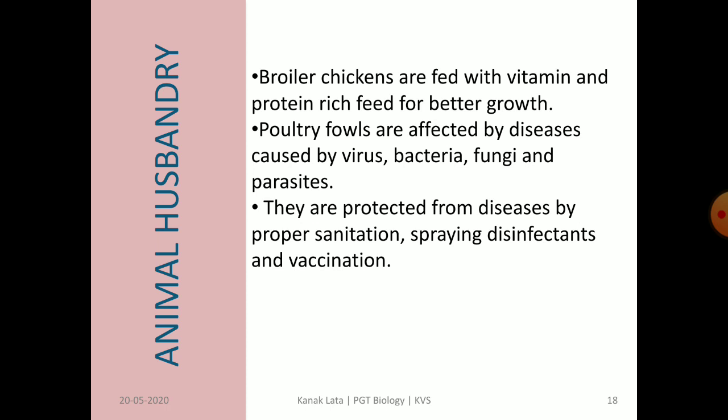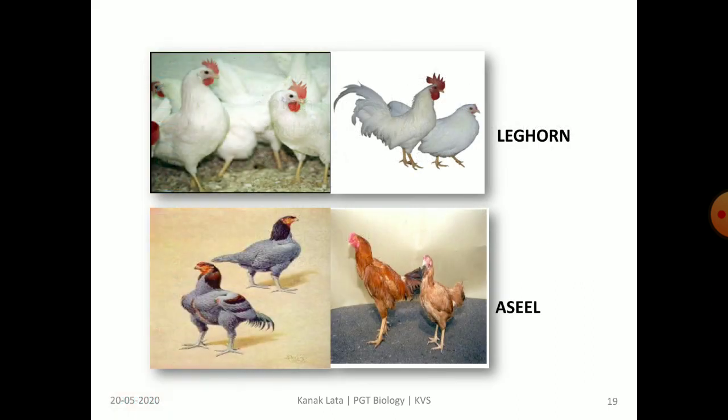Poultry fowls are often affected by diseases caused by viruses, bacteria, fungi and parasites. So, they are protected from diseases by proper sanitation, spraying disinfectants and also by vaccination. You can observe here the Indian variety Aseel and the exotic variety Leghorn.